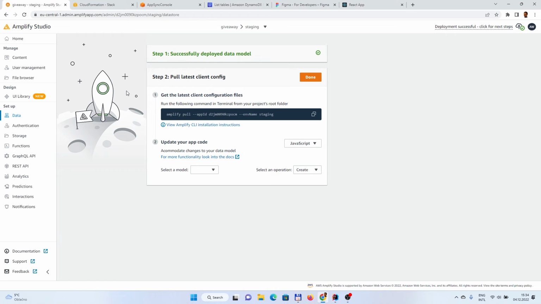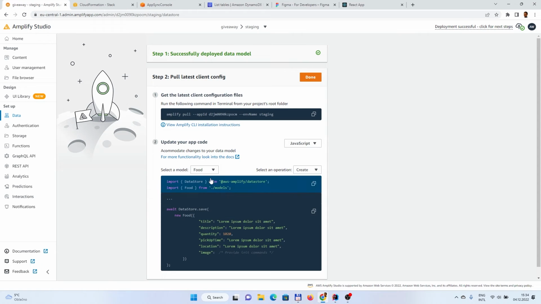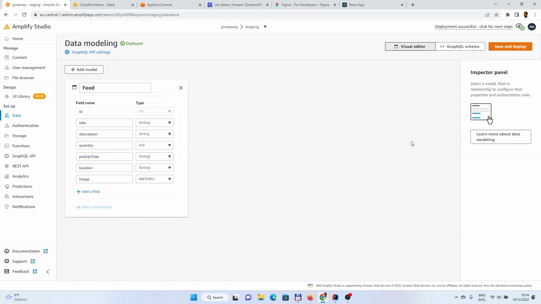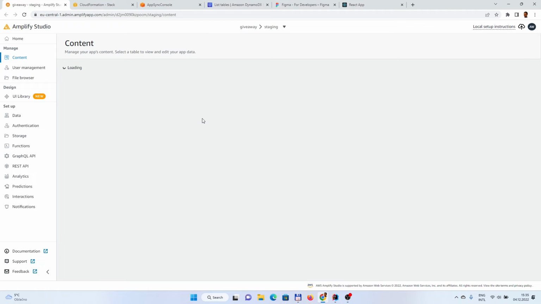And now it's done. And there are some instructions what we can do, how we can use the data model and so on. So for example, if we choose the food, we could see what operations are there. Okay, but that is not important right now. So we have a data model. What we can do, it's a nice feature of Amplify, is if you go to the content, you could create either automatically the data or like specifying this data in this admin UI.